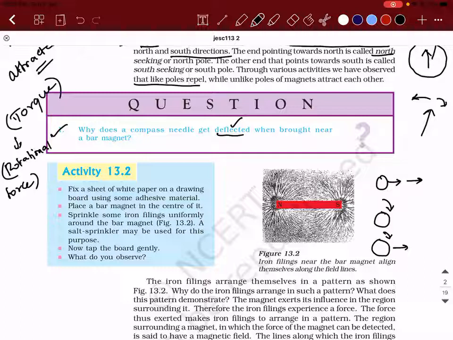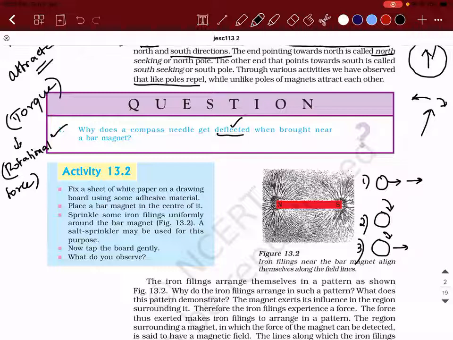So what is the meaning of the first diagram that I've drawn here? Sir, it is moving straight. Yes, if I have to speak technically, it is called translatory motion.